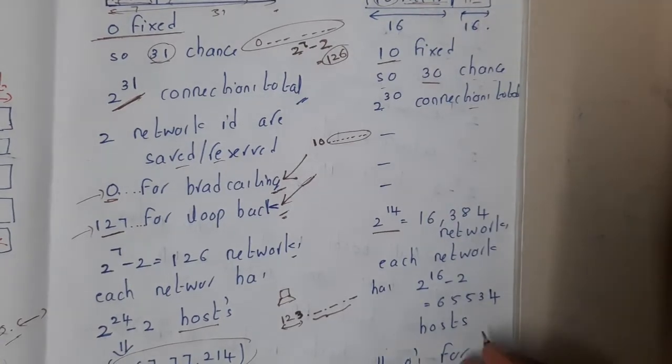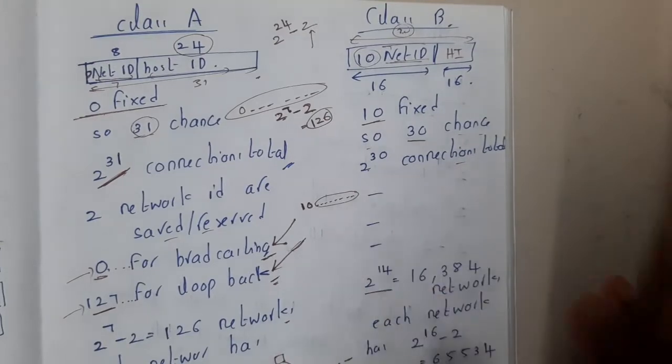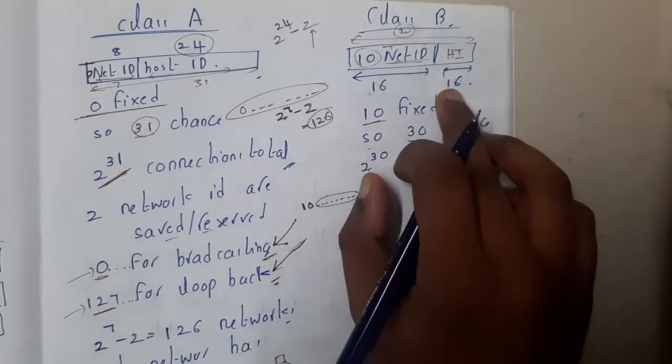Now let us calculate how many host IDs can be given. Basically, in each network, how many hosts can there be? This is nothing but 16.